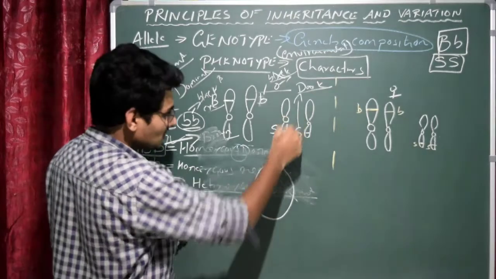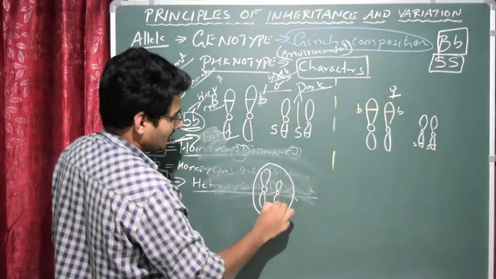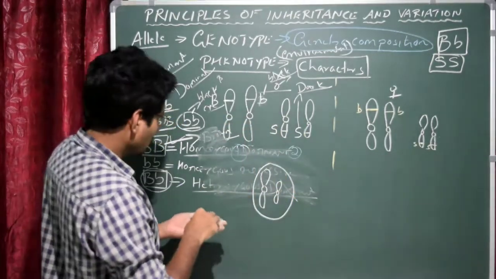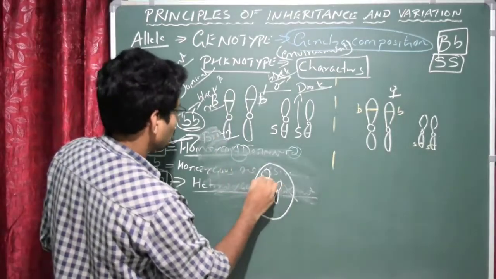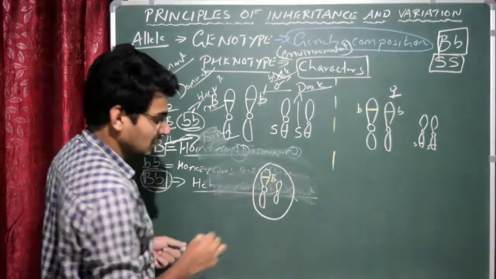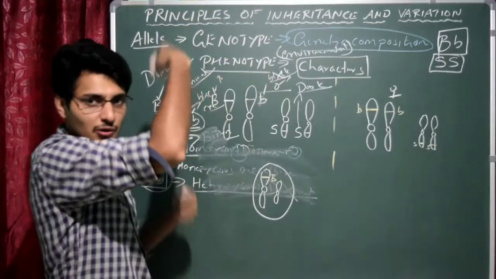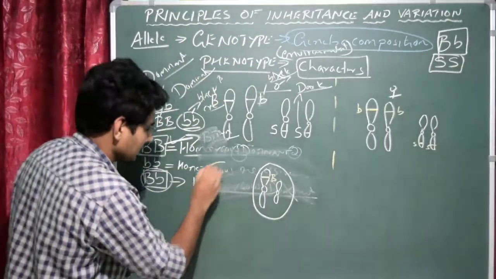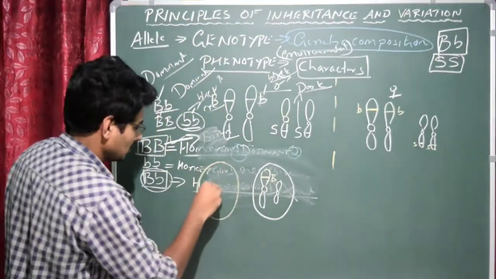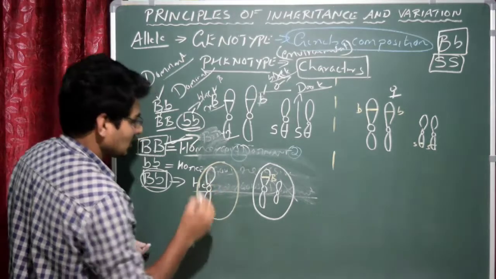Here this chromosome will enter here, having the capital B gene. Another small b chromosome has gone to the other gamete. So this is the possibility.